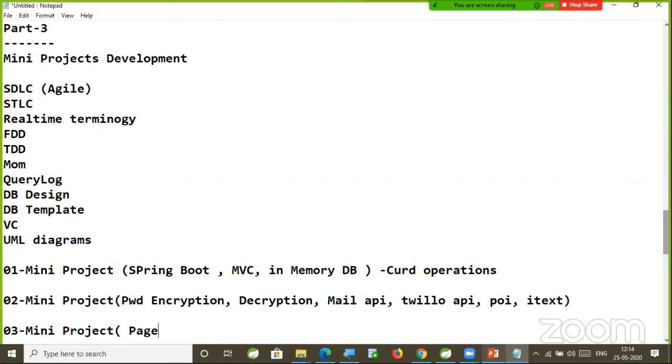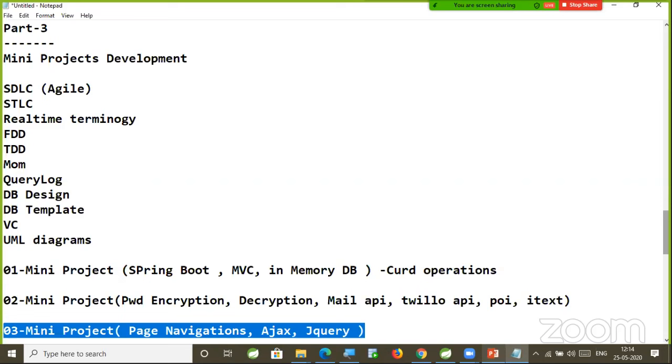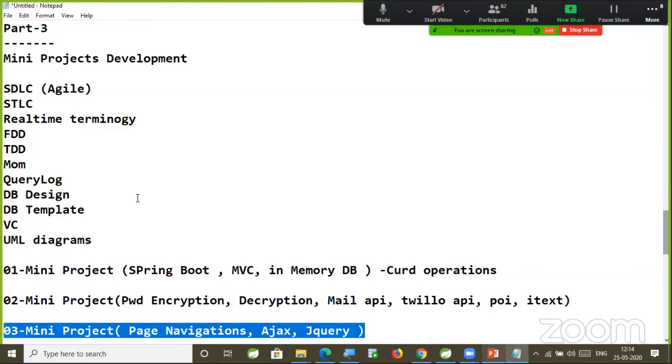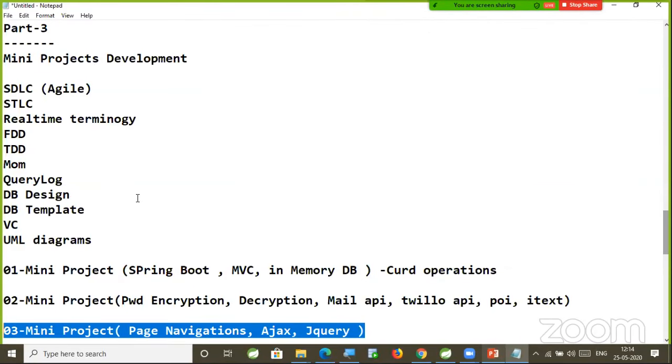Here I will tell you about page navigations, how to navigate in our application, how to use Ajax and how to use jQuery in our application for asynchronous and synchronous calls, which we are going to understand. You might have seen dropdowns in applications. When you select a country, states will be populated. When you select a state, cities will be populated. Such real-time requirements I am going to cover